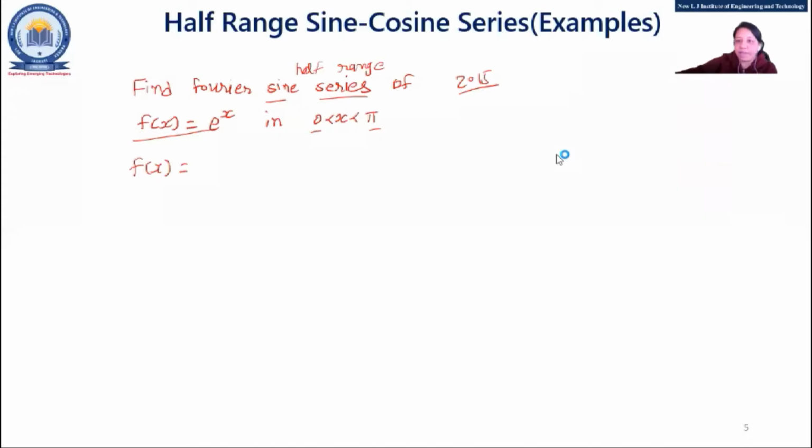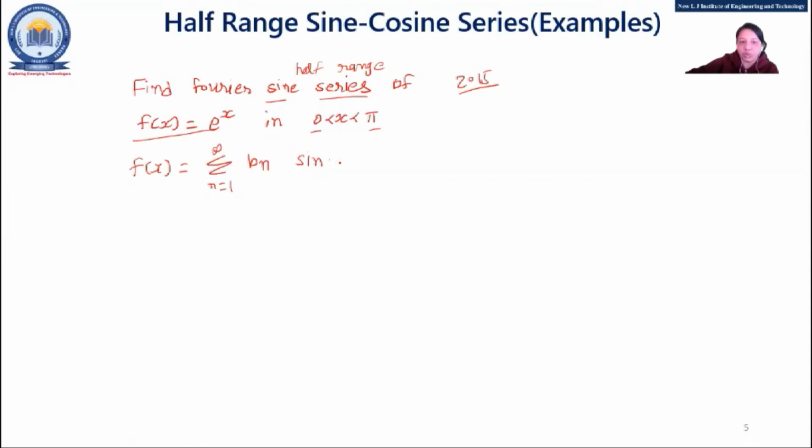So what happened when there is a bn, right? So f(x) equal to sigma n equal to 1 to infinity, bn term will be there, right? a0 and an we are not going to consider in a sine series. So obviously n equal to 1 to infinity, bn then sine nx. Now here it's 0 to pi, right?